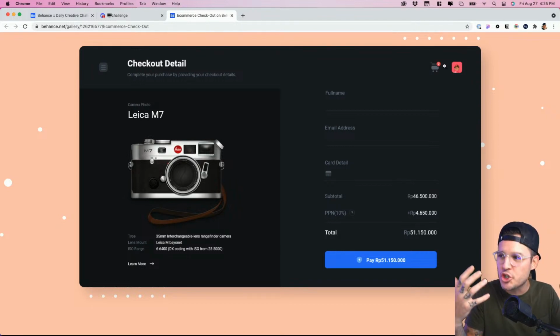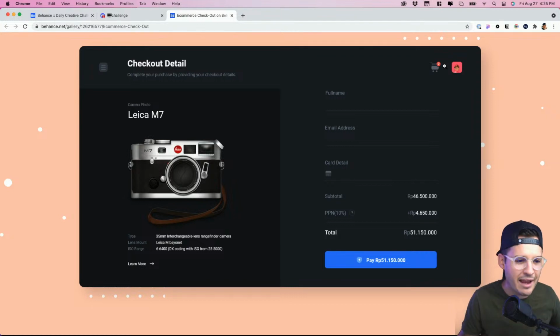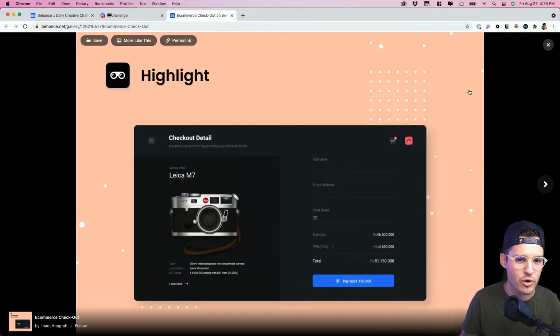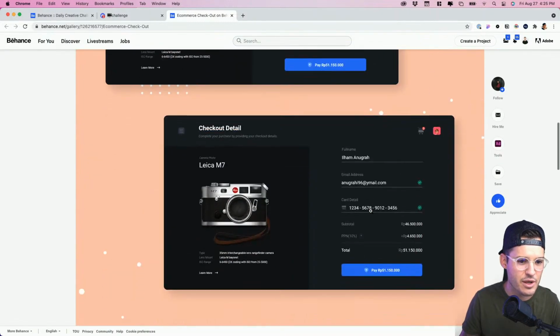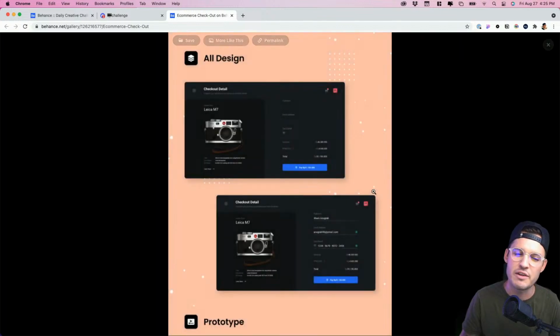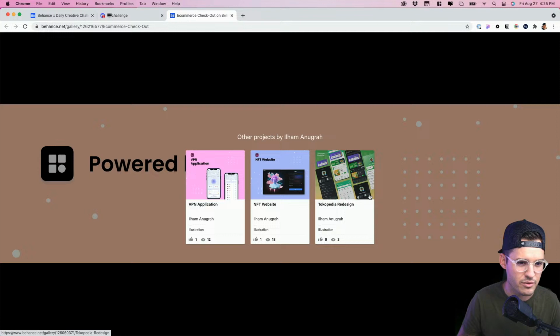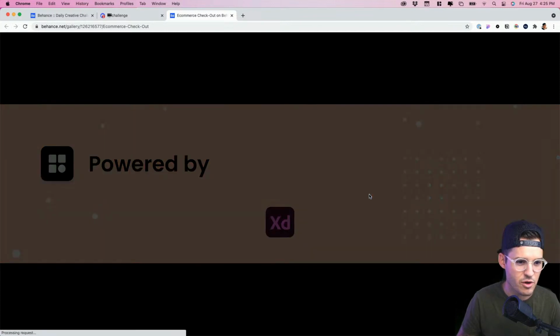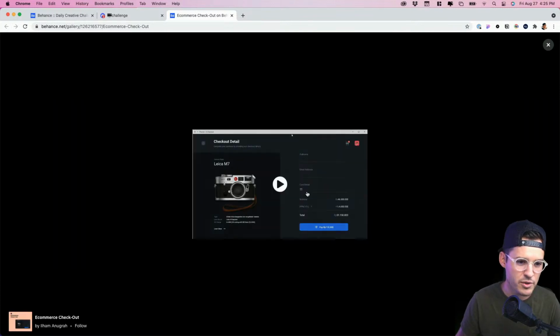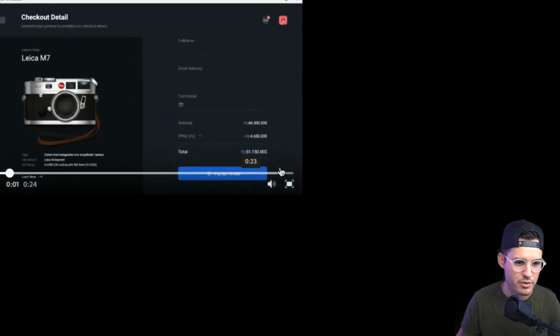It's really about shades of dark gray and black that make the whole thing work, and putting the camera and kind of casing it in this darker region, that really works too. You're kind of creating sections all around the work, which is really, really nice. Let's look and see if there was any sort of, oh, I love especially the filled in states. Can we see the, oh no, where's the filled in states? Go back. I don't want to miss those. Well, here's a prototype. I don't want to miss the prototype either.